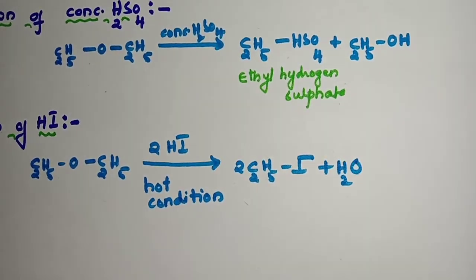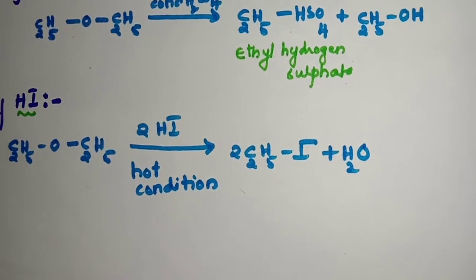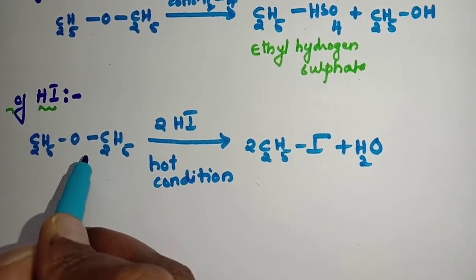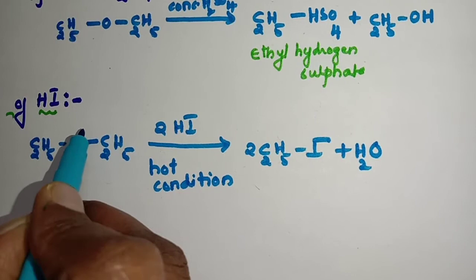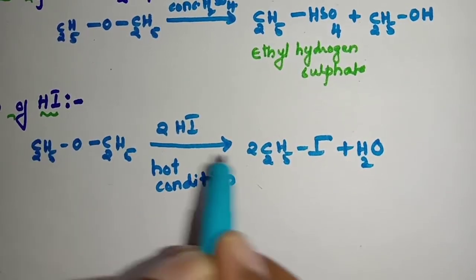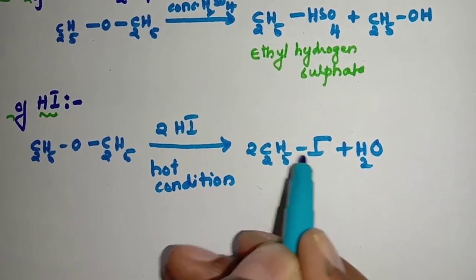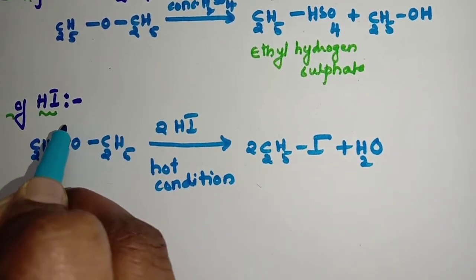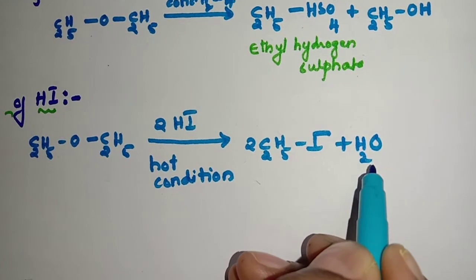H2O comes out. So here the bond breaks up with HI, and here the bond breaks up with HI. So two molecules of C2H5I, and the middle oxygen with two hydrogens comes out as H2O.